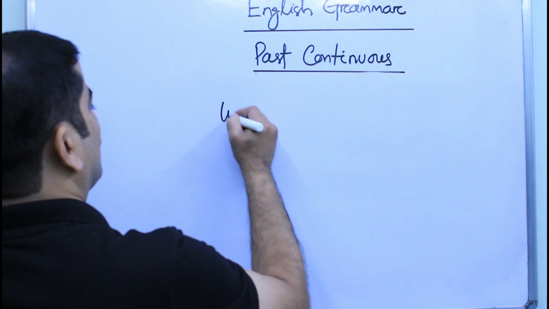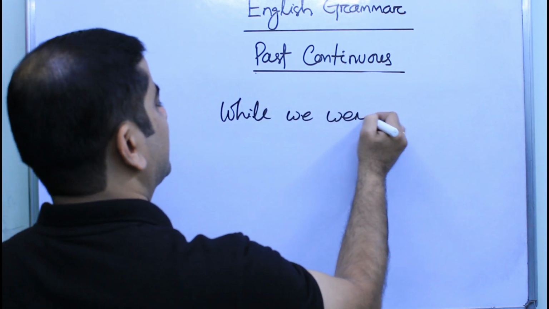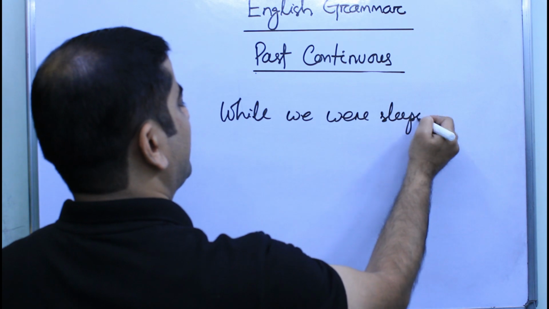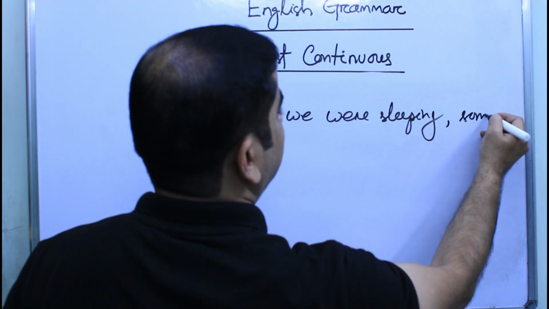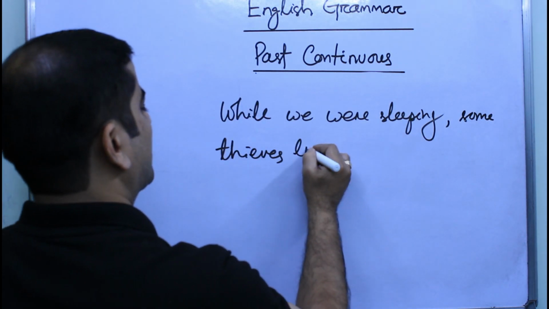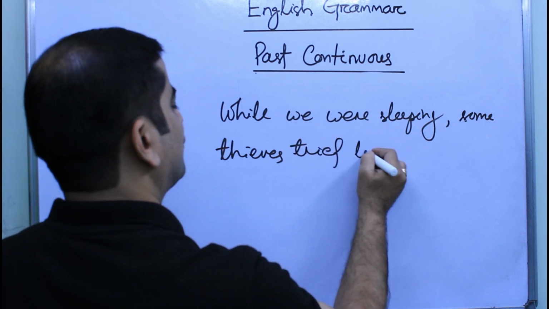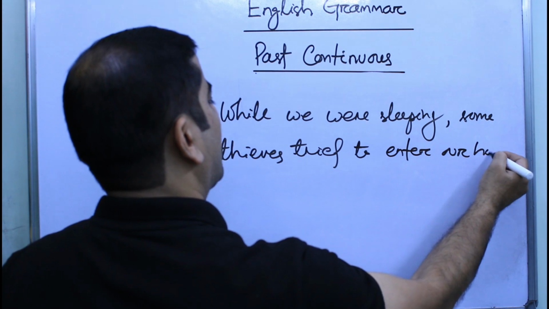Okay. While we were sleeping, some thieves tried to enter our house.